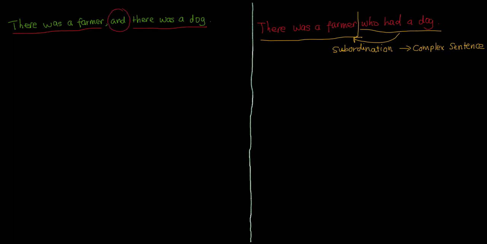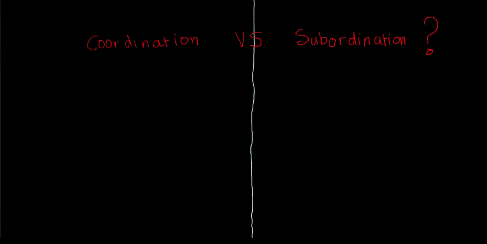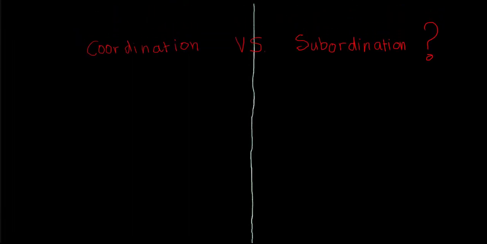The two clauses are conjoined or coordinated by using the conjunction and, which results in a compound sentence. Returning to our main question, what's the difference between coordination and subordination, or between the compound and the complex sentence?